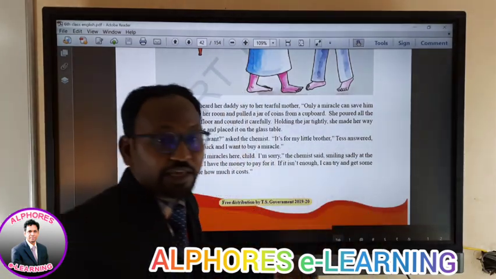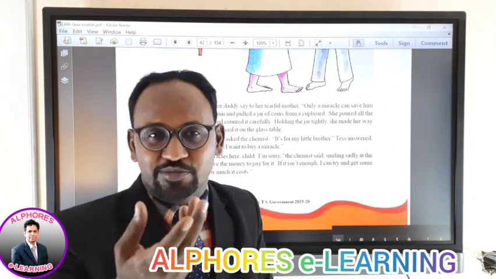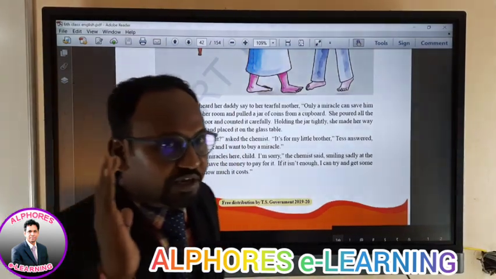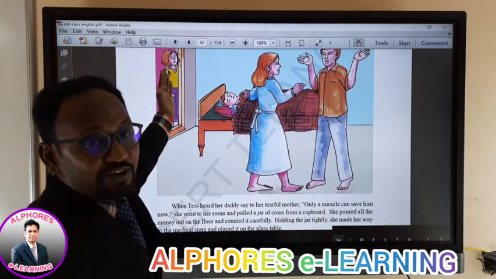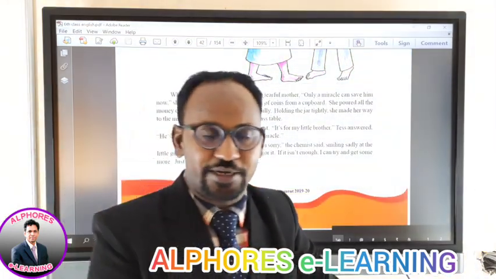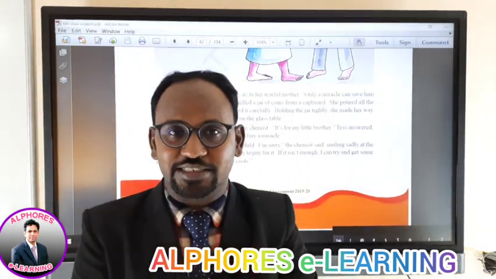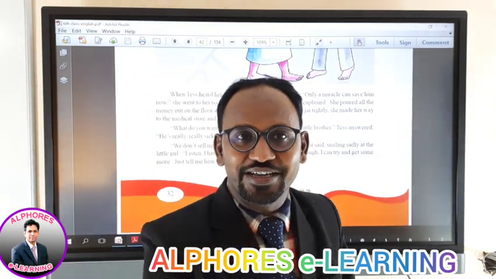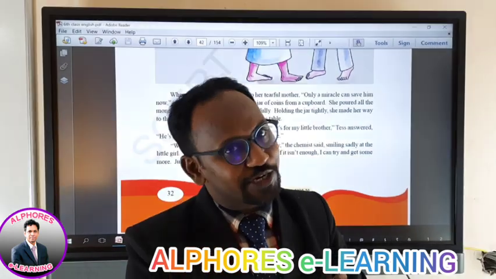You all know that pocket money or kitty bank you call. Your parents keep giving you now and then here and there some coins, some cents or so. You keep immediately collecting. Now this baby was overhearing, in the sense, she was hearing from behind. This is called overhearing. Now this small girl has taken a decision. She thought that when the parents were discussing only a miracle can save, then probably miracle is something that can save her brother. Then she doesn't know what is the meaning of miracle. Right? Now she wanted to buy miracle.